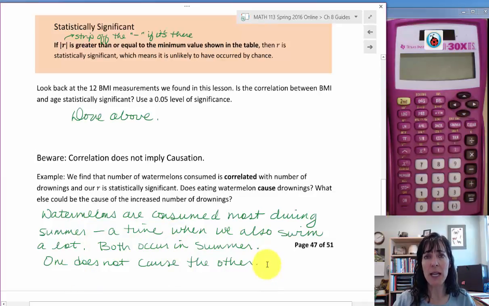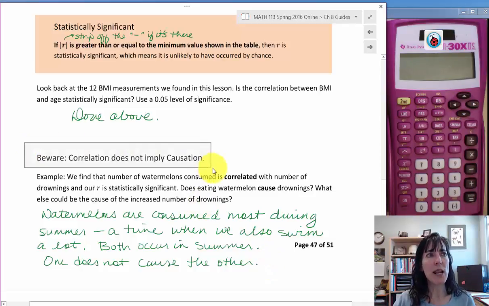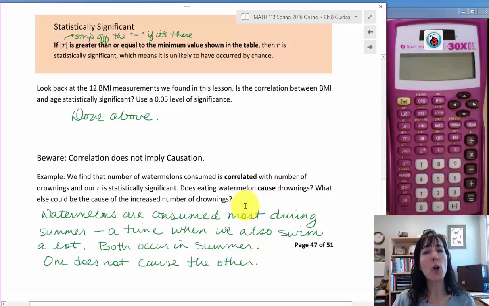That's sometimes the case. When we find two things that are correlated, they might be correlated, but it could be for a reason other than one causing the other. So be careful about saying that one is causing the other, and just say that the two are correlated, because for right now, that's all the statistical knowledge that you're going to have, is how to talk about correlations, not causation. So before, when I talked to you about lung cancer and the number of cigarettes you smoke in a